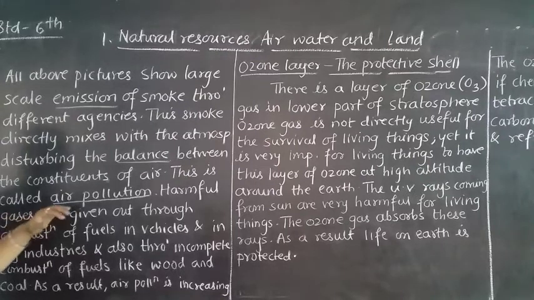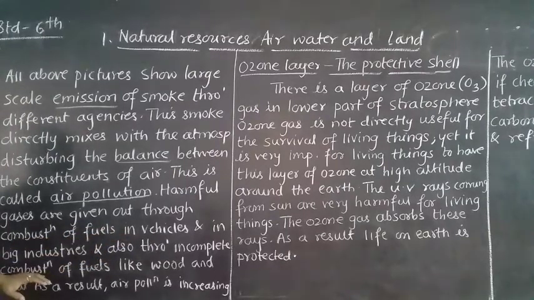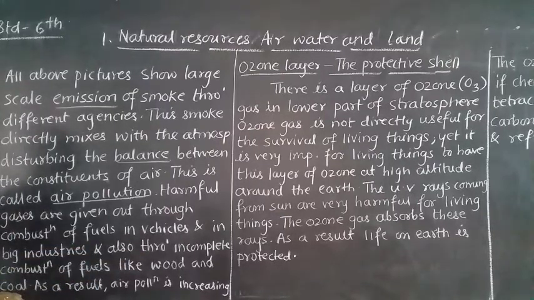Harmful gases are given out through combustion of fuels in vehicles and in big industries, and also through incomplete combustion of fuels like wood and coal. What happens whenever there is incomplete burning of fuels in vehicles? We know that in vehicles we use petrol and diesel.